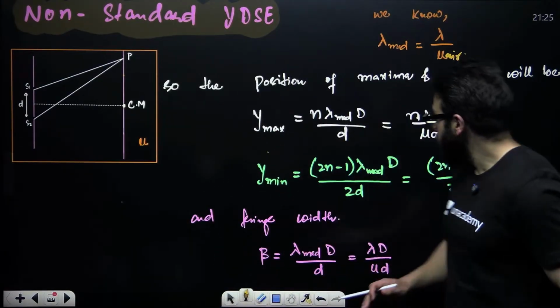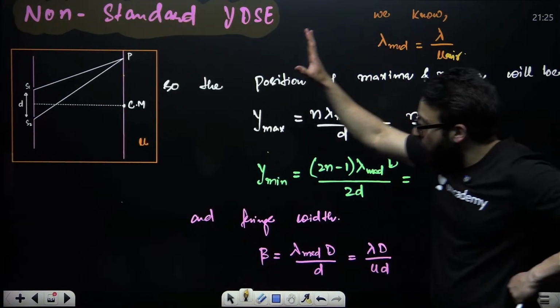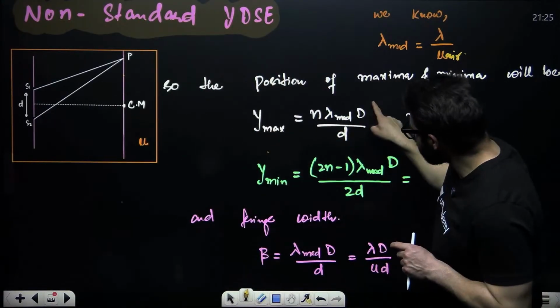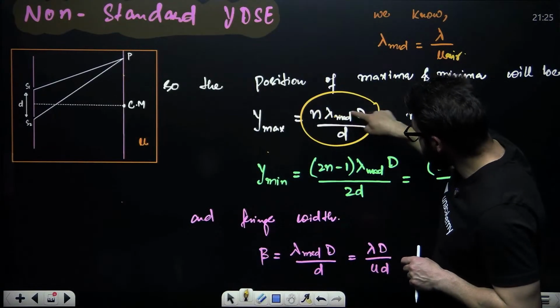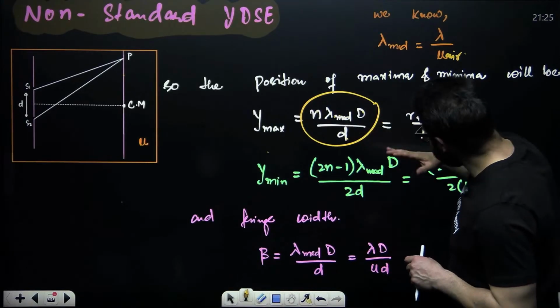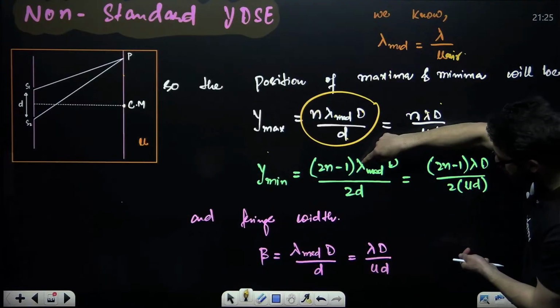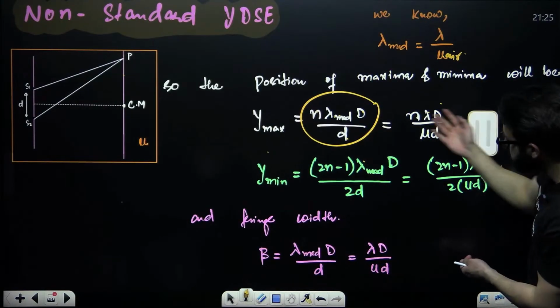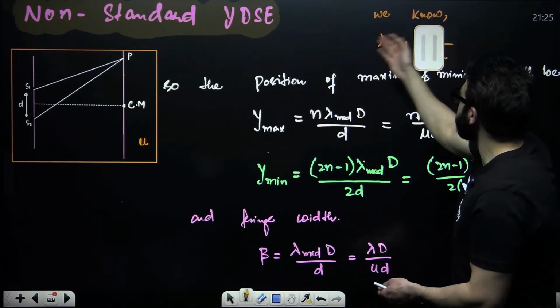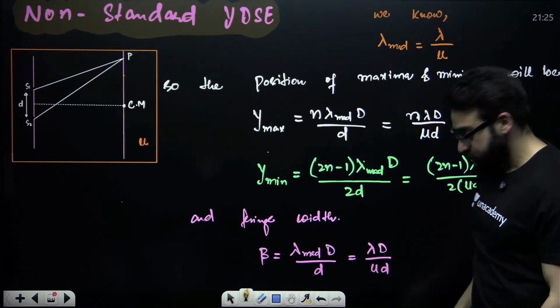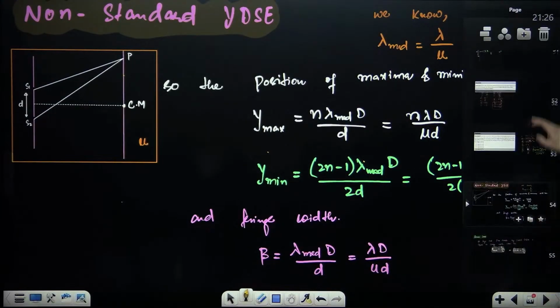Is this clear? So, in case of non-standard YDSE, you have to use the same formula, n lambda D by d. But instead of lambda in air, you will be putting lambda by mu. That's it. Rest everything is same. And we are done with this.